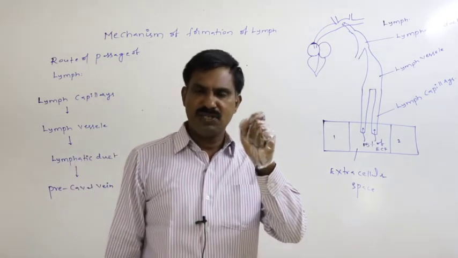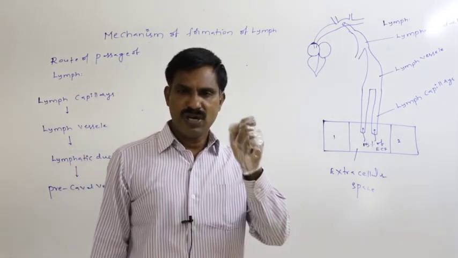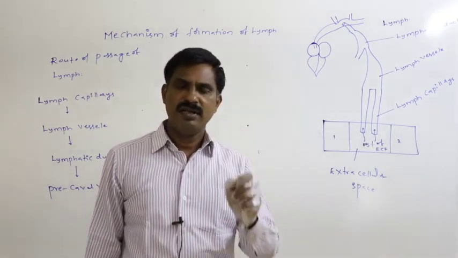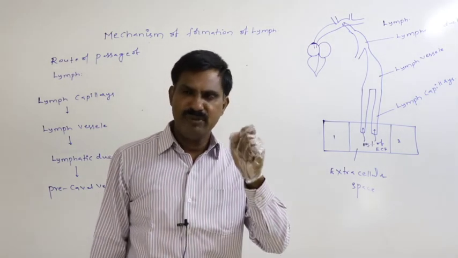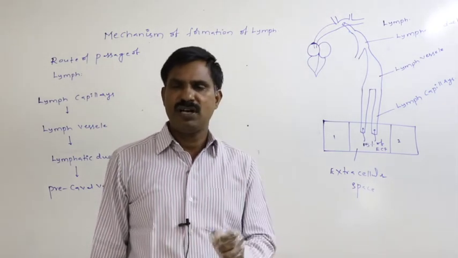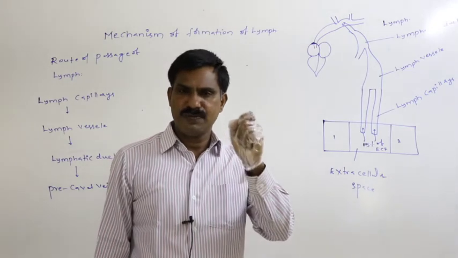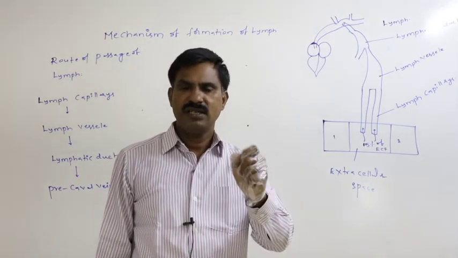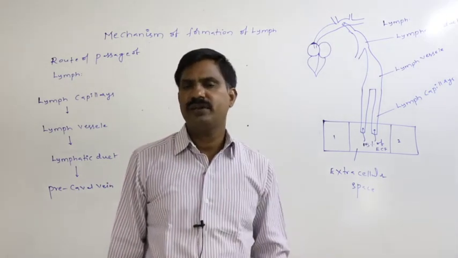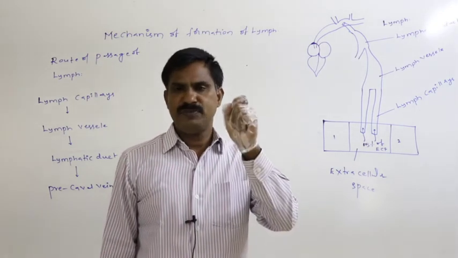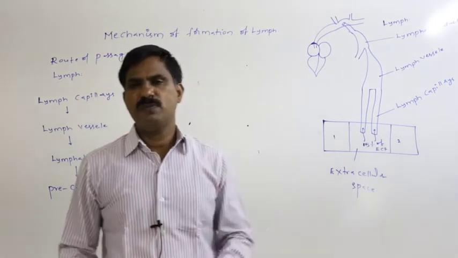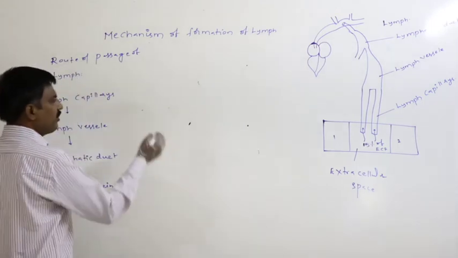Definitely small sized blood proteins are present, small sized blood plasma proteins are present, nutrients are present, hormones are present, vitamins are present, antibodies are present. Definitely, like that of the blood plasma, all kinds of components are present in the lymph, but the concentration of those substances is low in lymph when compared to the blood plasma. But in the case of the lymph, RBCs are completely absent.